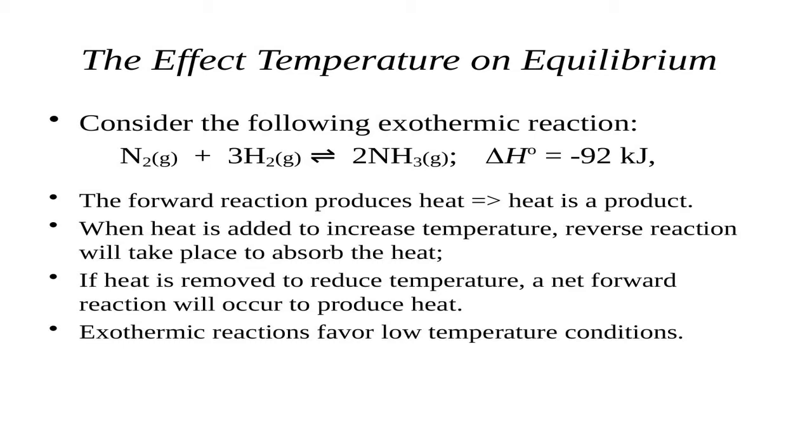The example is the reaction between nitrogen gas and hydrogen gas to give ammonia. This is exothermic in nature, 92 kilojoules of energy is given out. When the reaction is exothermic, it is giving out heat, so it doesn't want any increase in temperature. If you increase the temperature, it is not happy, and instead of giving ammonia, it will give back nitrogen and hydrogen. So don't increase the temperature. Maintain a minimum temperature and don't go for higher temperature.